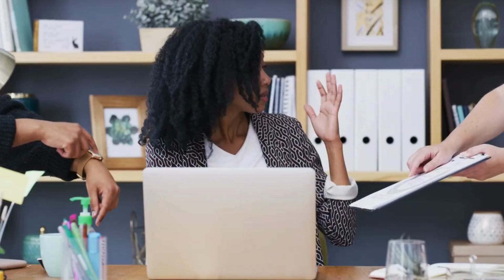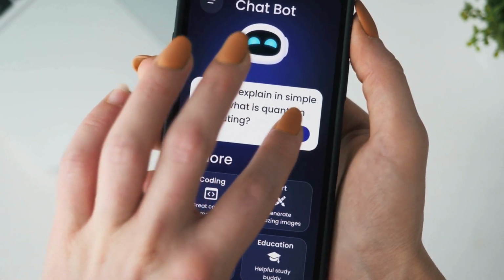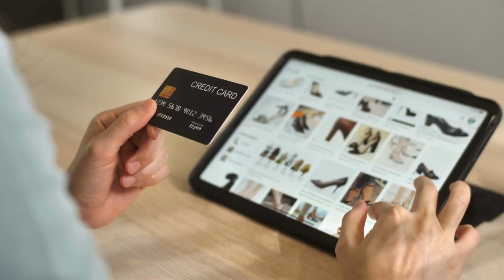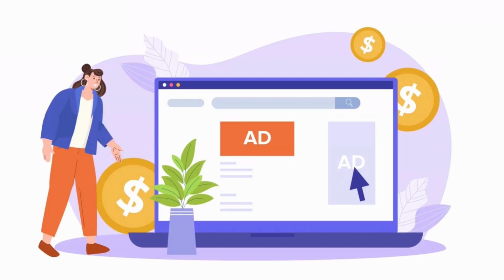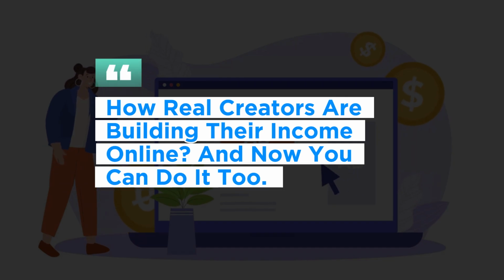Everything we've covered in this video is part of one simple system. You start with real demand. You use AI to help write and organize your content. You design it to look professional. You format it so it's easy to use. You publish it where people are already buying, and then you promote it by tying it directly to the problem it solves. This is how real creators are building their income online, and now you can do it too.